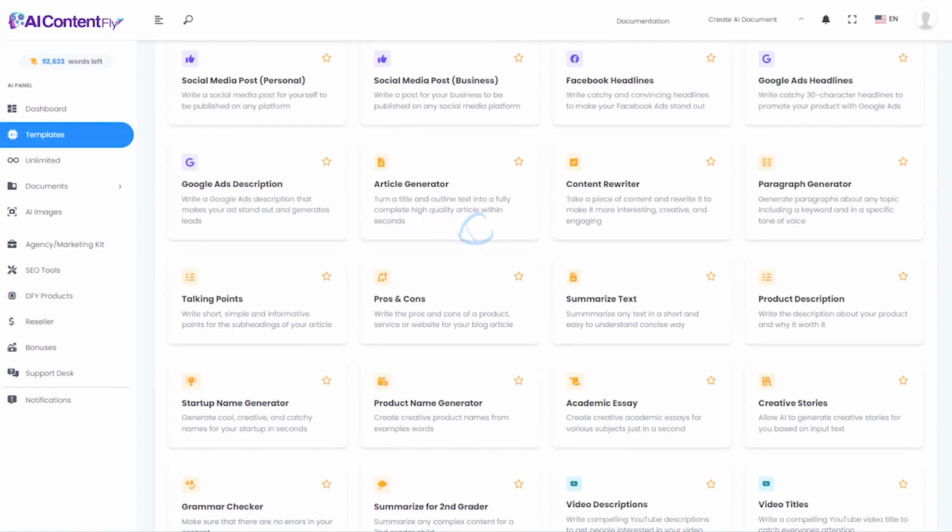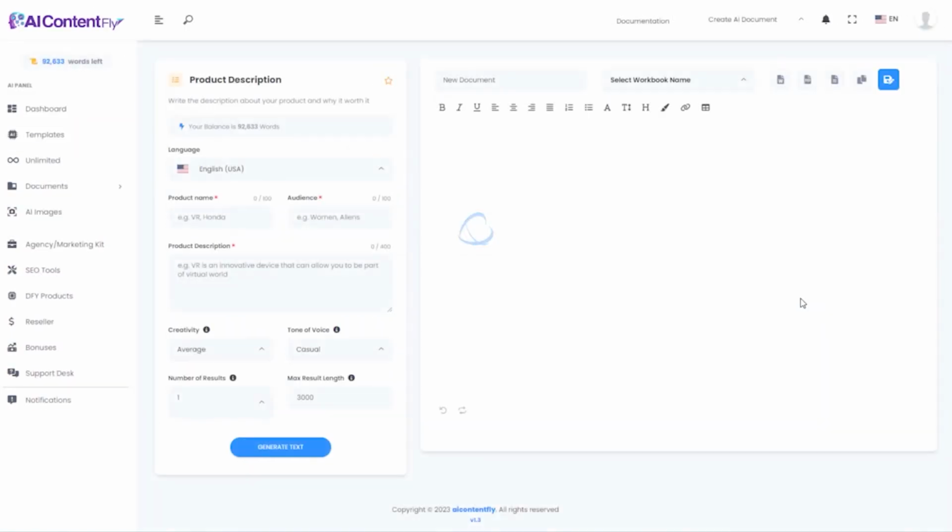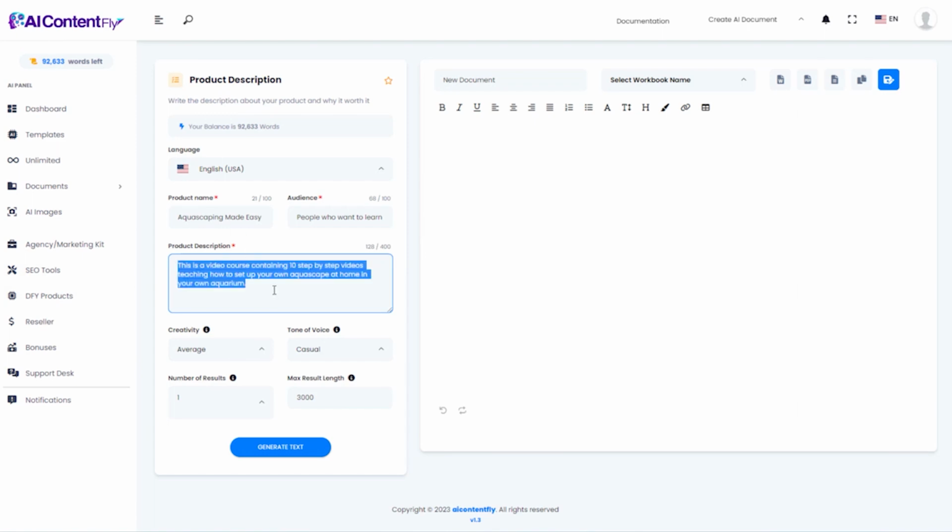So going back, we are now going to create a product description. I'm going to choose the one, Aquascaping Made Easy. I'm going to use the same audience that I've been using this whole time. And then again, for the description, I'm going to keep it very, very simple because what we're doing here is actually allowing the AI to create a product description for us. So we want to let it do the hard work. So we're going to put in just a very basic description and then generate it.